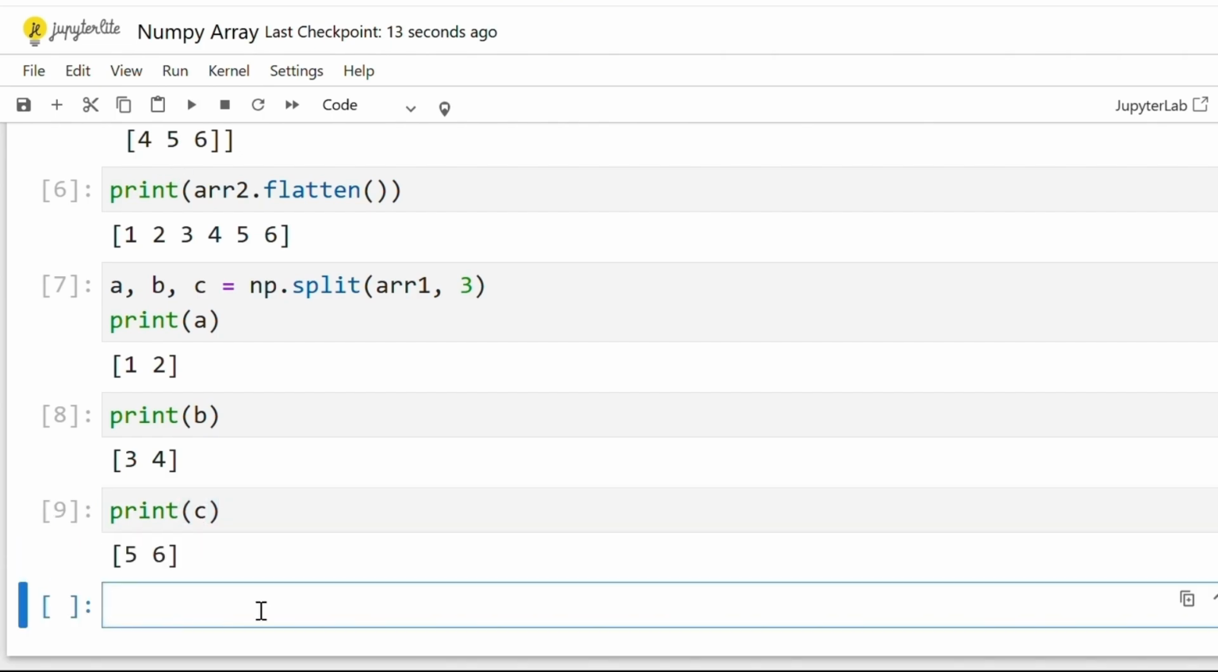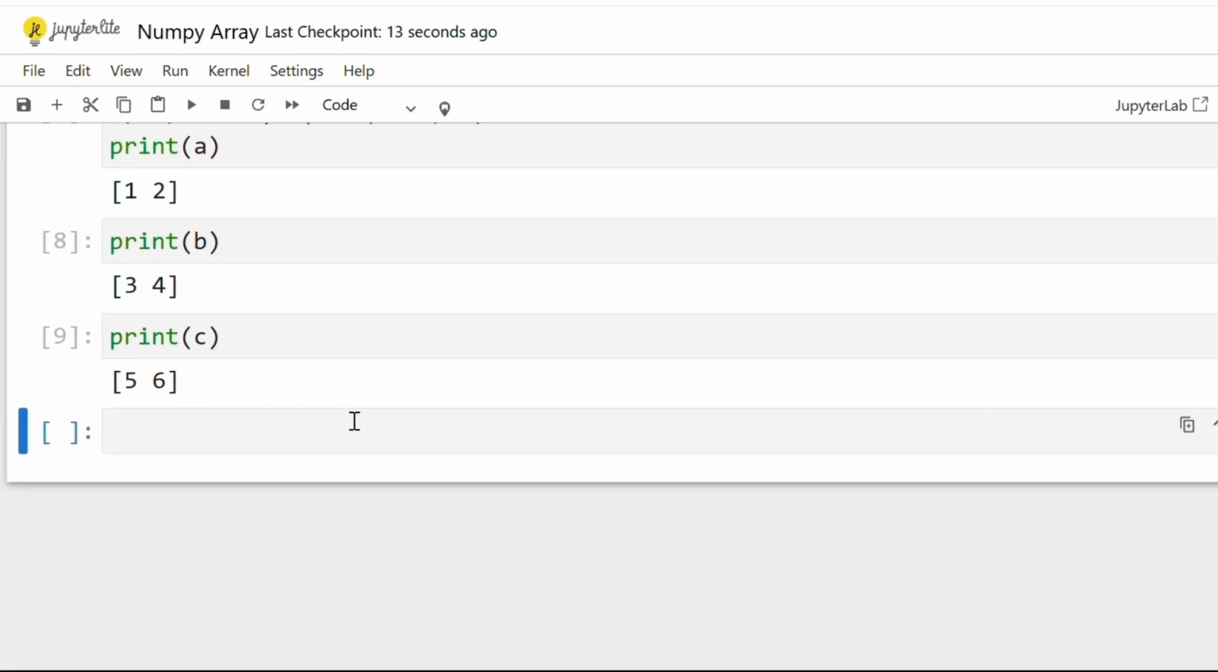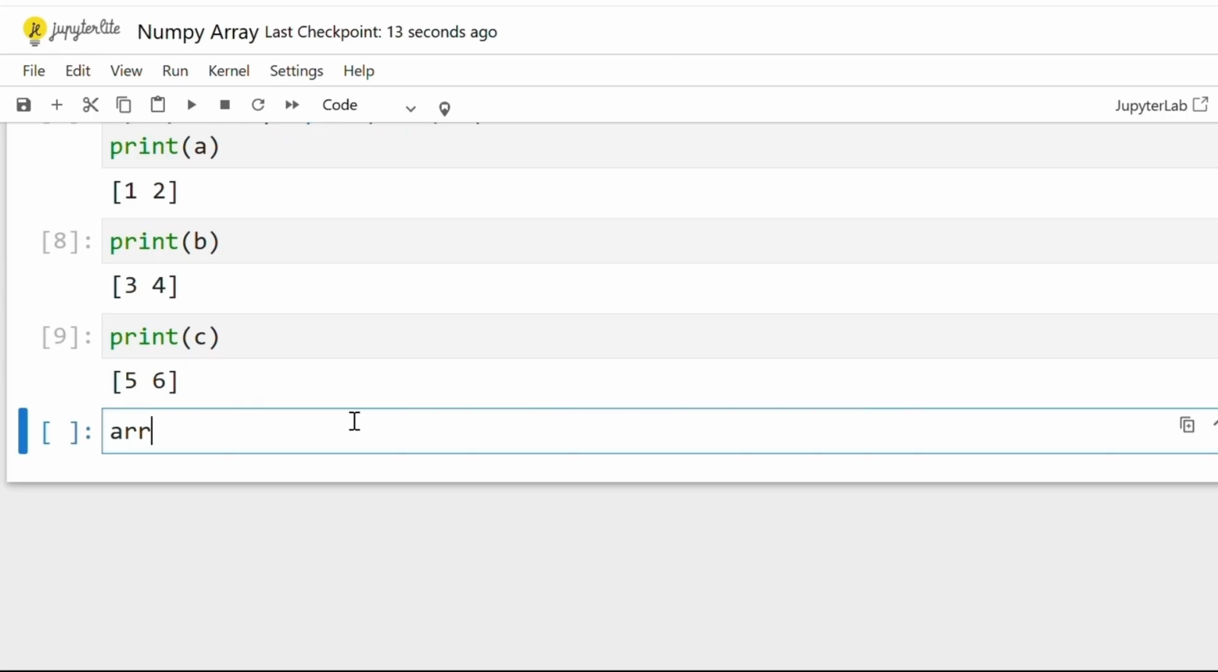Just as we can divide a single array into sub-arrays, we can also combine the sub-arrays into a single array, and this method is known as concatenation. So let us suppose I want to combine sub-arrays A and B and create a new array, let's say ARR3. So I will use the concatenate method. Let me show you how it will be done.